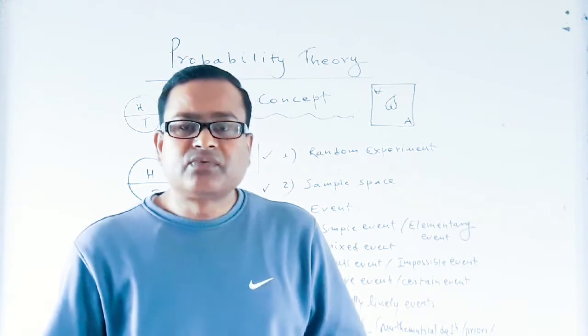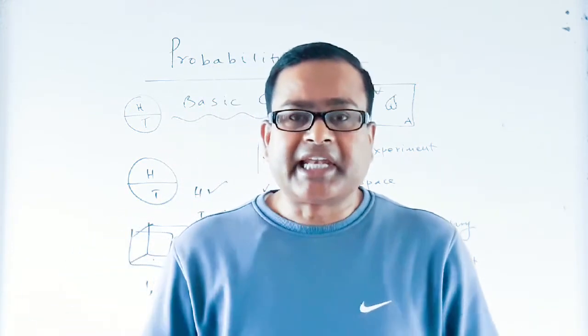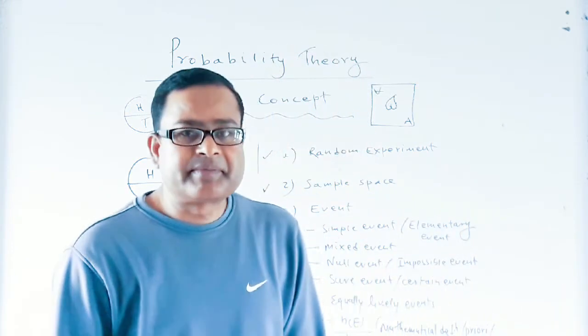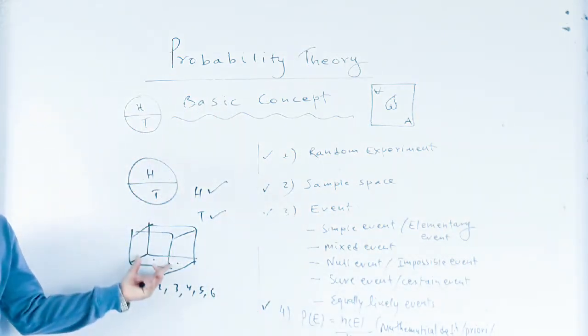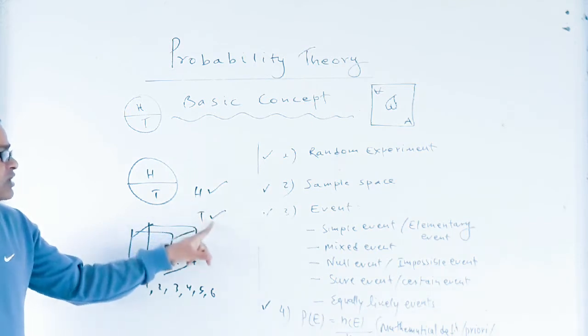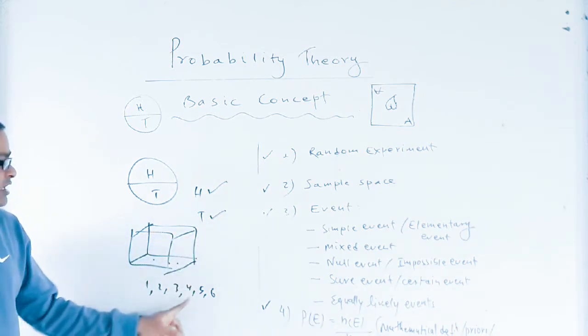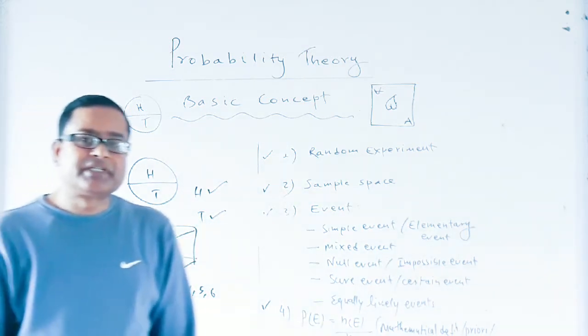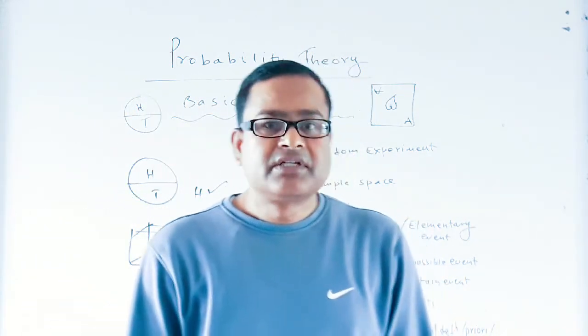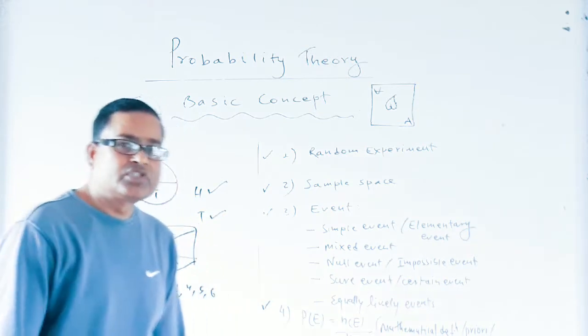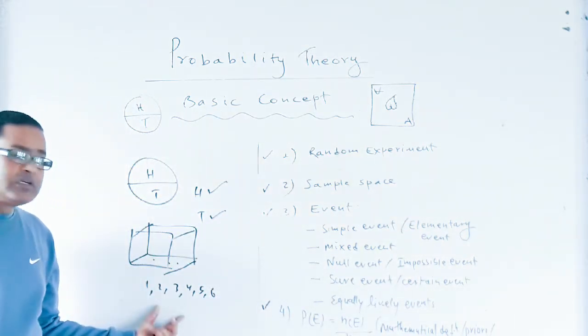Now we can define what a random experiment is. An experiment is said to be a random experiment if its outcomes cannot be predicted. That is, the outcomes of a random experiment do not obey any rule.